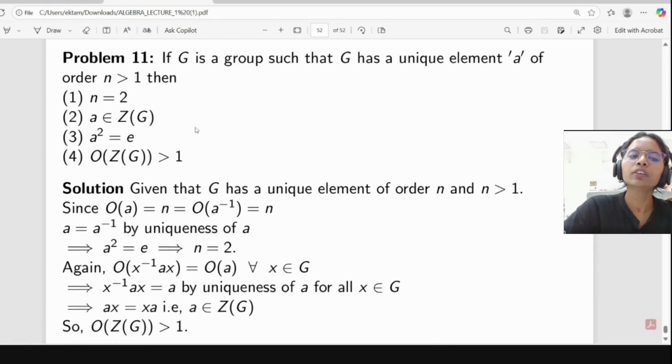Second, the order of x inverse Ax is equal to the order of A for all x belonging to G. So by uniqueness of A, x inverse Ax equals A for all x belonging to G. So from here we can claim Ax equals xA, that is, A belongs to Z(G). So the order of Z(G), the center of the group, is greater than or equal to 1 because the identity element is always there. Now we get one more element A belonging to Z(G). So the order of Z(G) is greater than 1. So all options are correct.